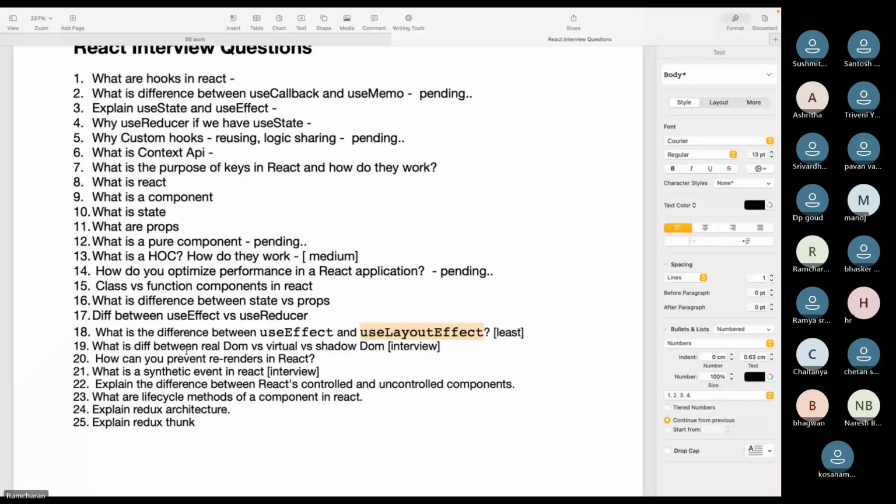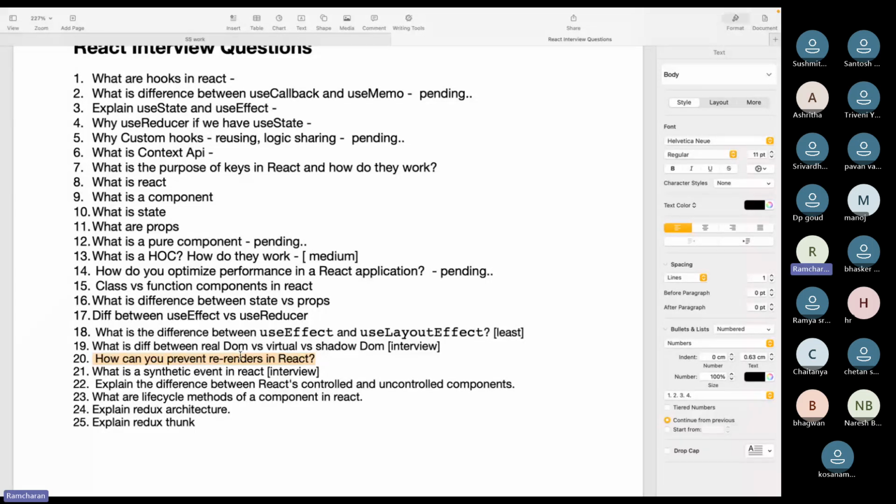And this one, what is the difference between virtual DOM, real DOM, shadow DOM? Okay, so shadow DOM you need not understand now, but React will use the virtual DOM. So you need to understand how this virtual DOM concept works. Real DOM means the very basic HTML DOM, document object model. So this is also an important question. How can you prevent re-renders in React? They'll ask this also. This comes under performance optimization.